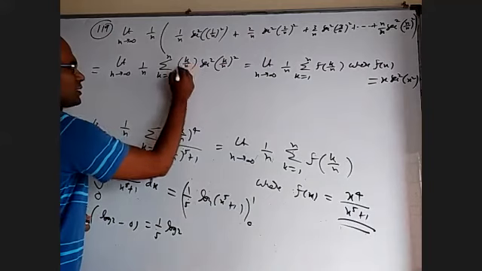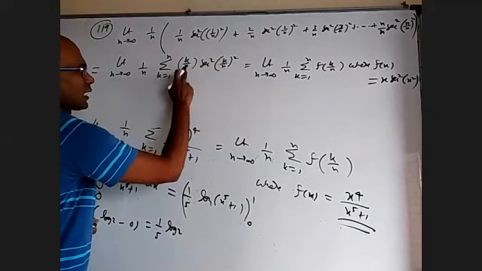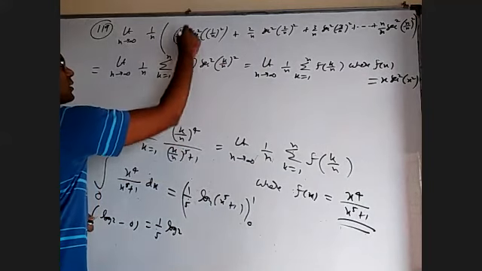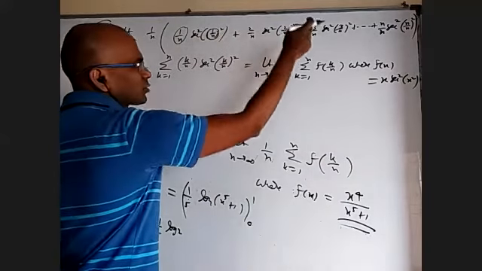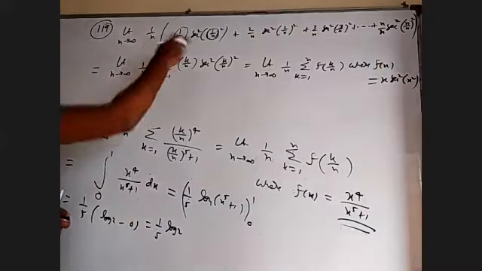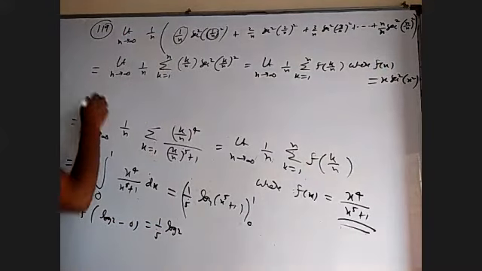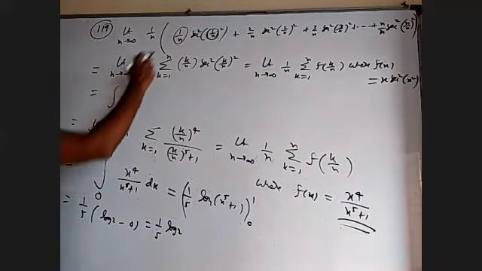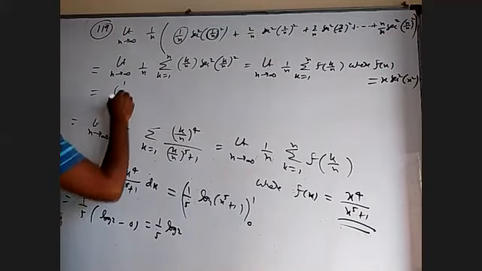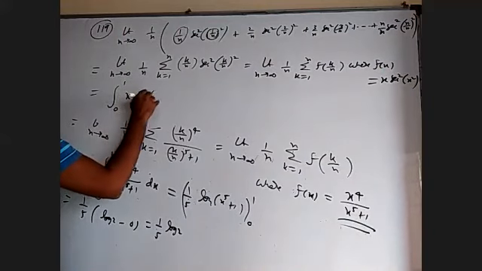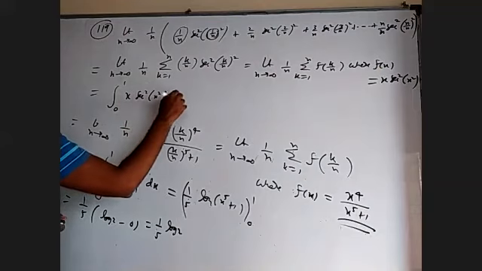Because k by n is our x. You can see this is our x, x secant square x square. X is replaced with different numbers. The limits are obviously 0 to 1, because 1 by n to n by n. So the integral is 0 to 1 of x secant square of x square dx.